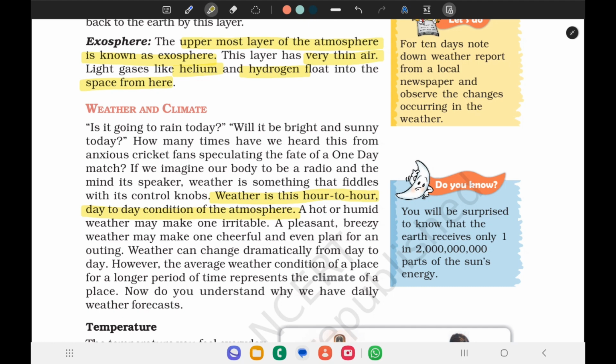The average weather condition of a place over a longer period of time represents the climate. That means climate is nothing but the average weather condition of a place for a longer period, not only day to day or night to night.